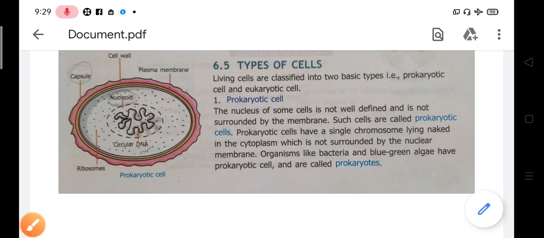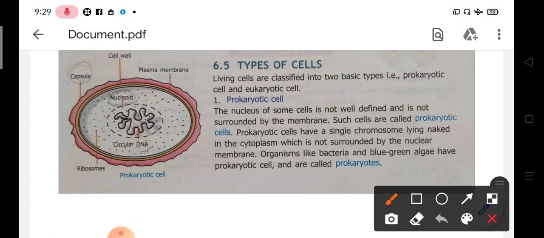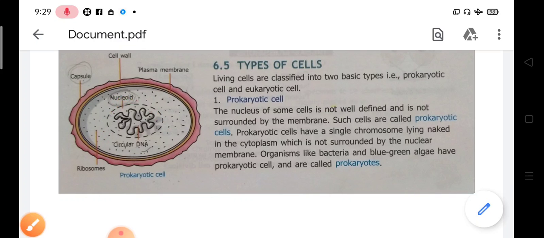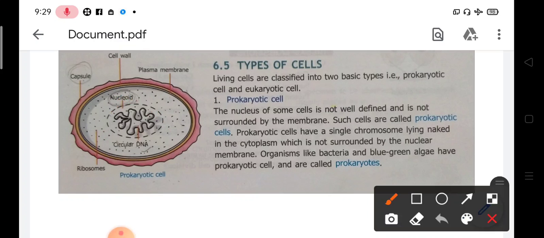In this nucleus there is no nuclear membrane, so this is said to be the nucleoid. When the nuclear membrane is absent, that structure is called a nucleoid.